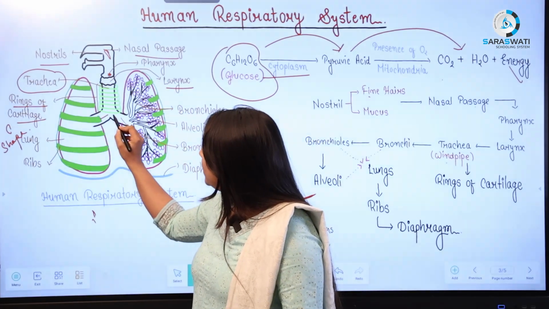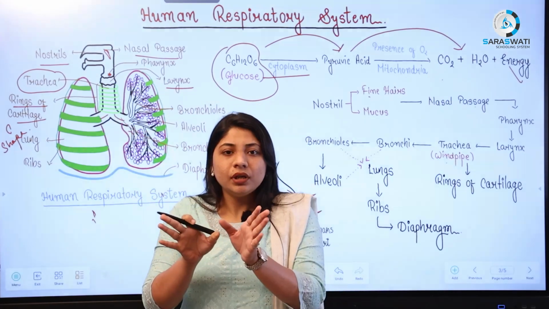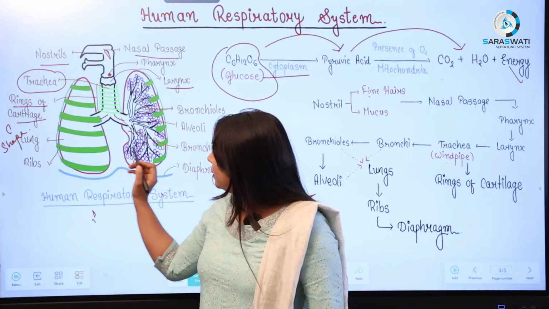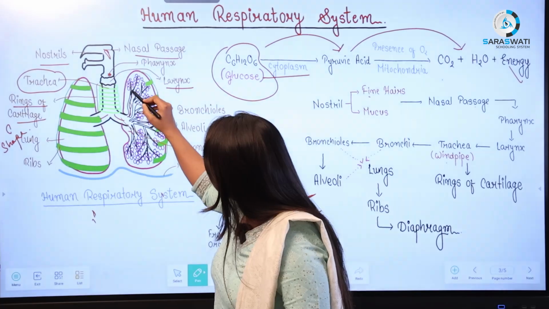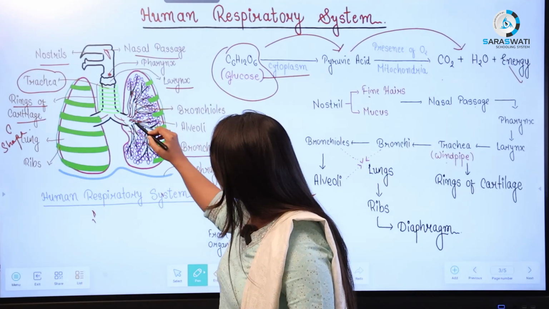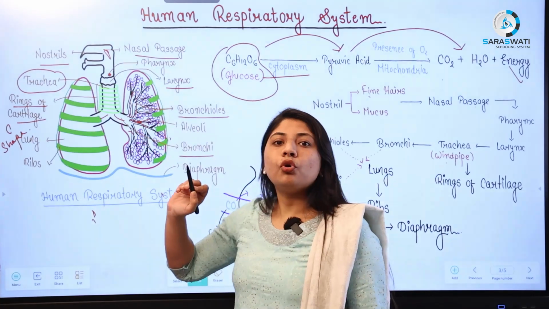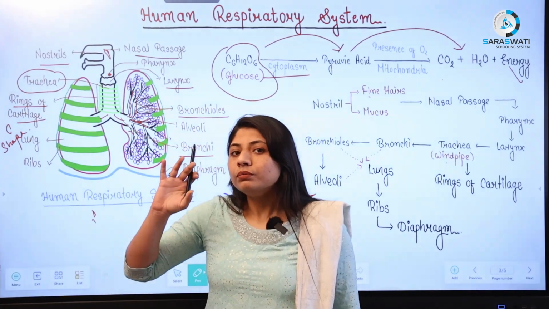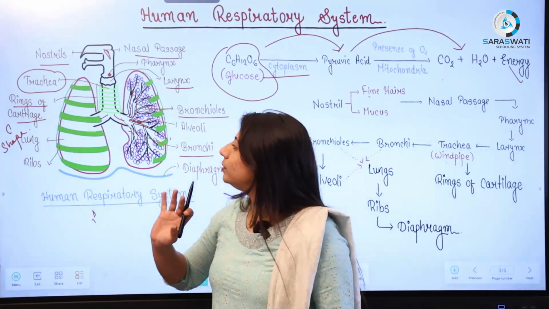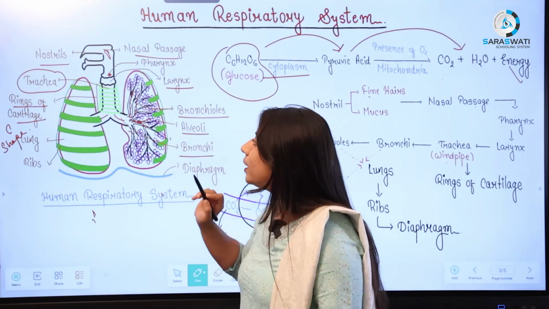Now the trachea divides into two portions which go inside each lung. These are known as the bronchi. The bronchi further divide into small branches. Here you can see these black branches, which are known as bronchioles. And at the end of the bronchioles, we have the most important part, known as the alveoli.